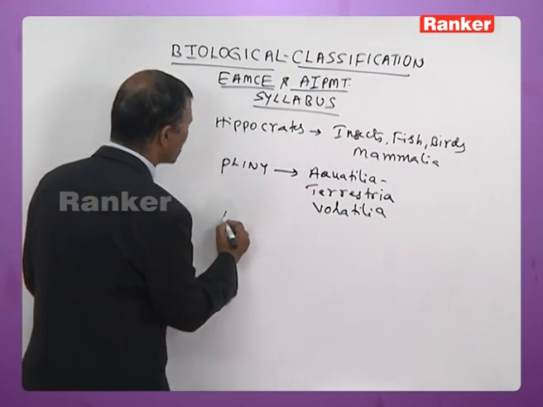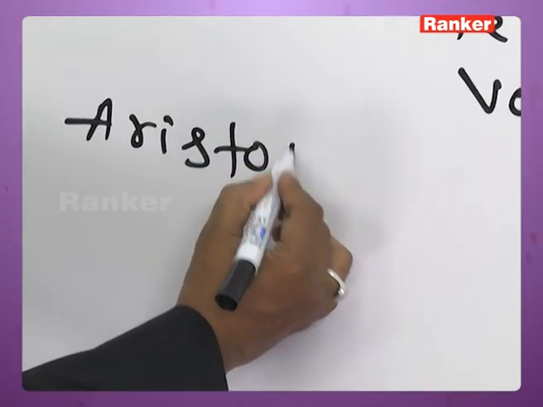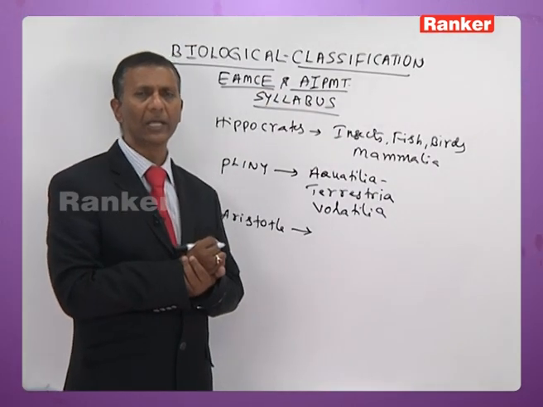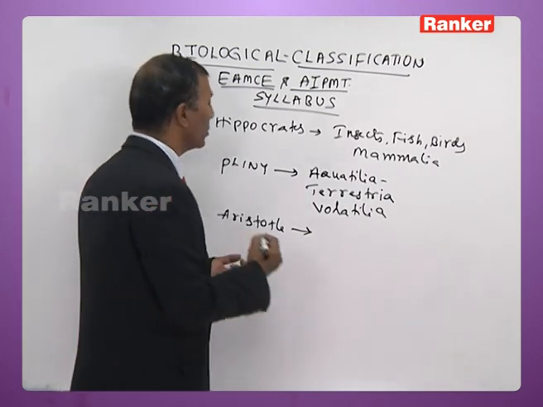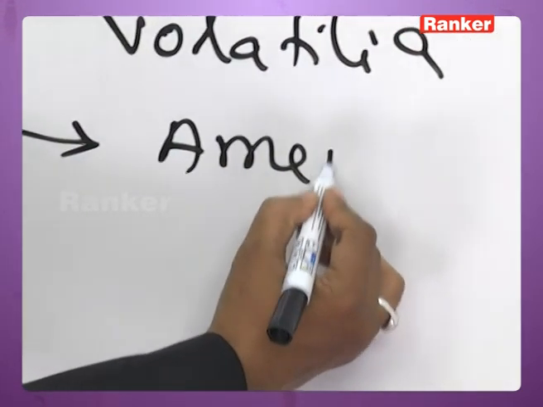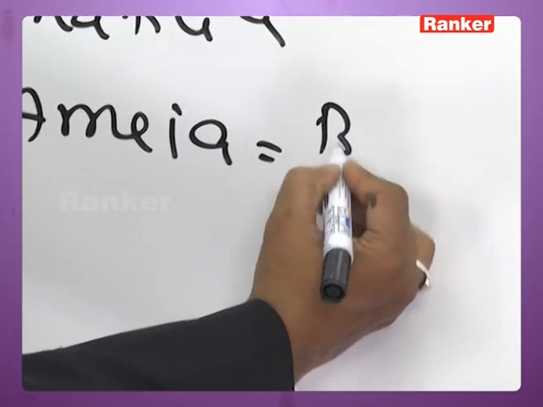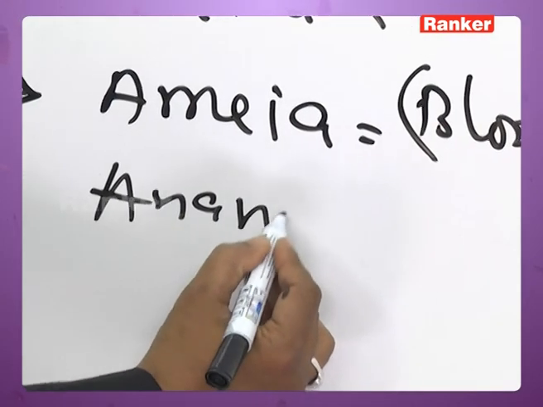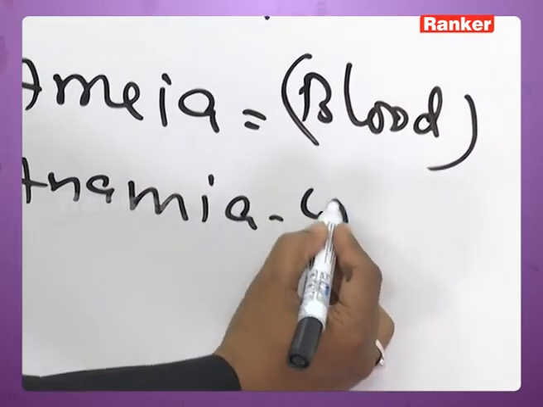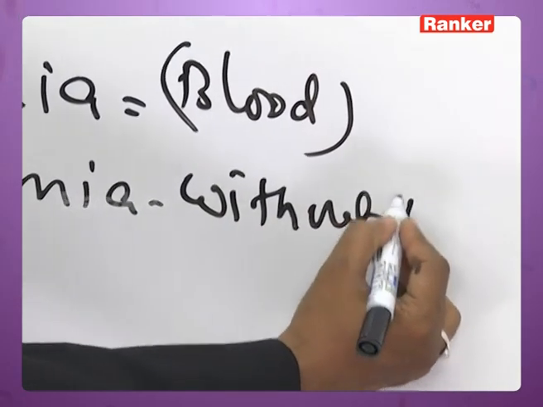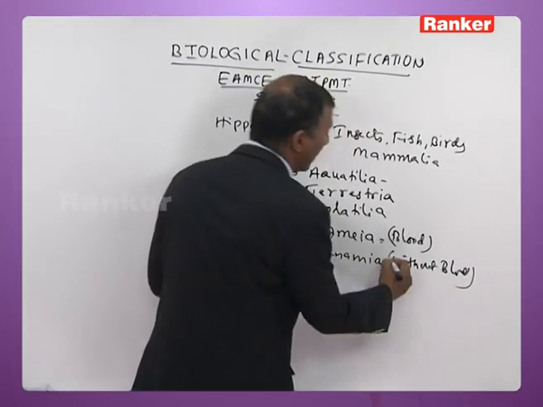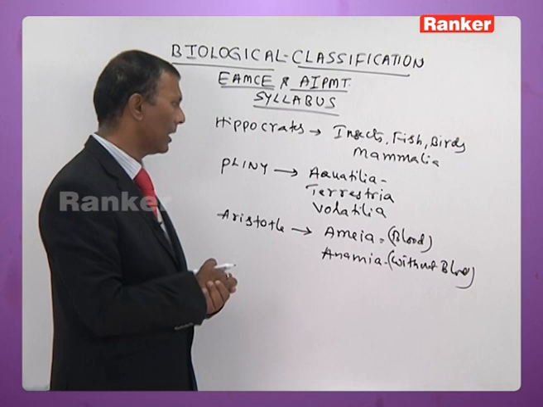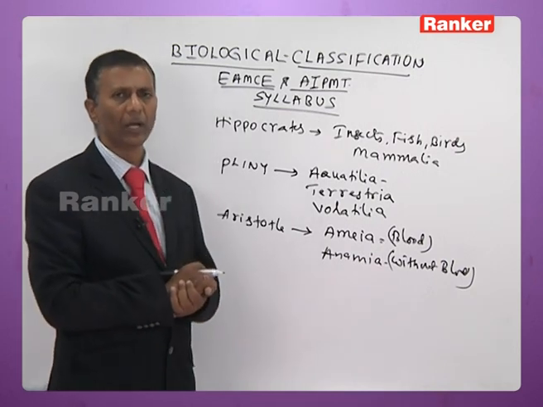Then later on Aristotle. Aristotle, who is considered as father of biology, divided the organisms into Enaima, the organisms with blood, and Anaima, the organisms without blood. So he divided the organisms into 2 groups, Enaima with blood and Anaima without blood.